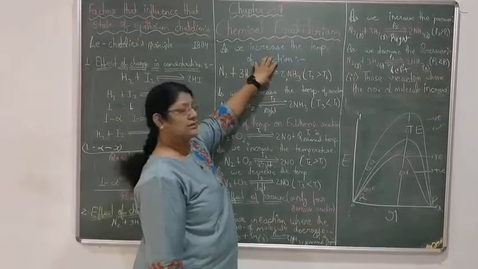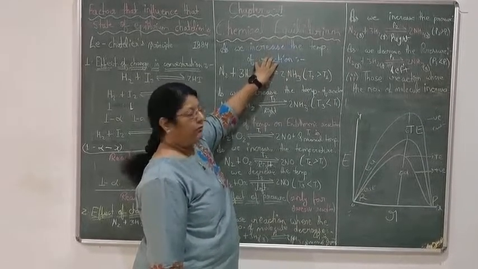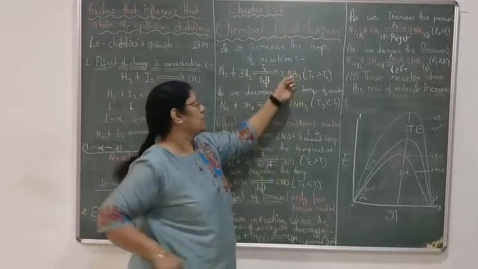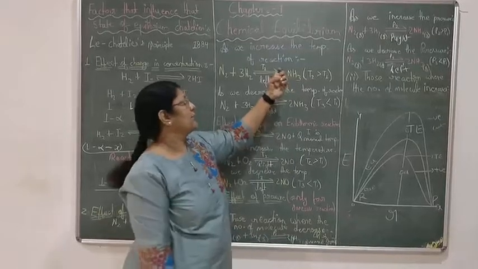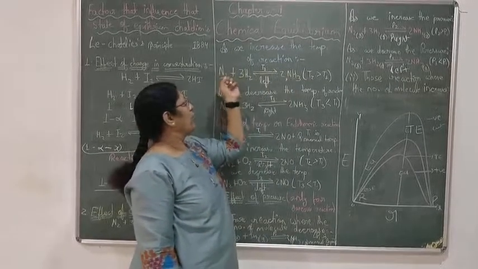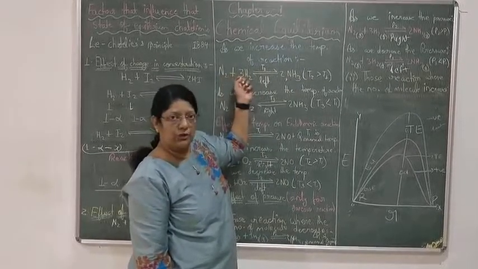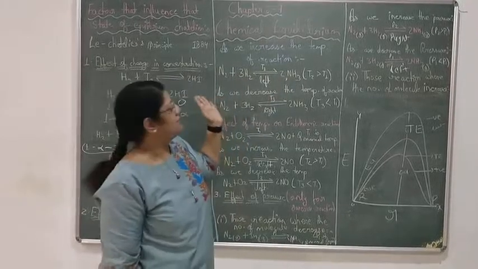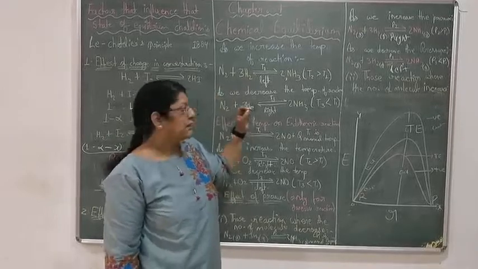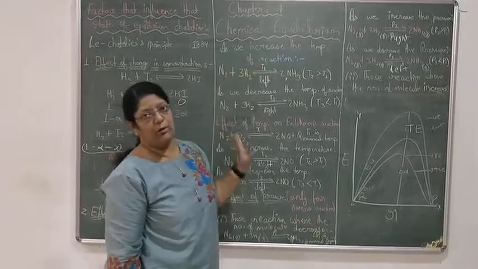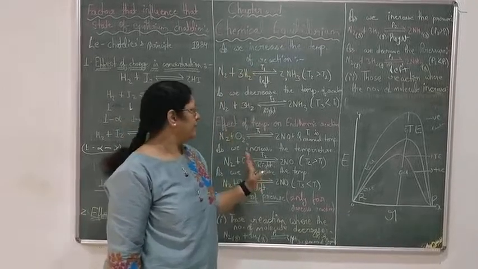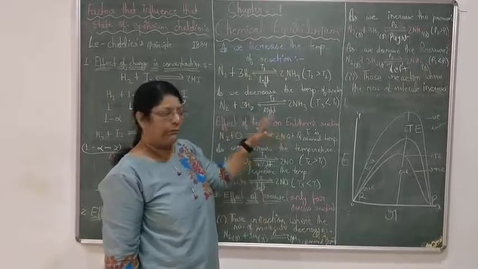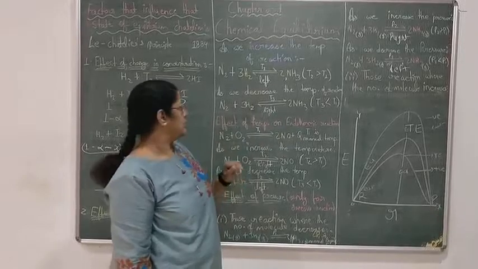As we increase the temperature, we know that gaseous molecules on getting heat start dissociating. So ammonia will start dissociating and more N2 plus 3H2 will form. So the equilibrium shifts towards the left side and it goes on until the effect is neutralized. Clear?